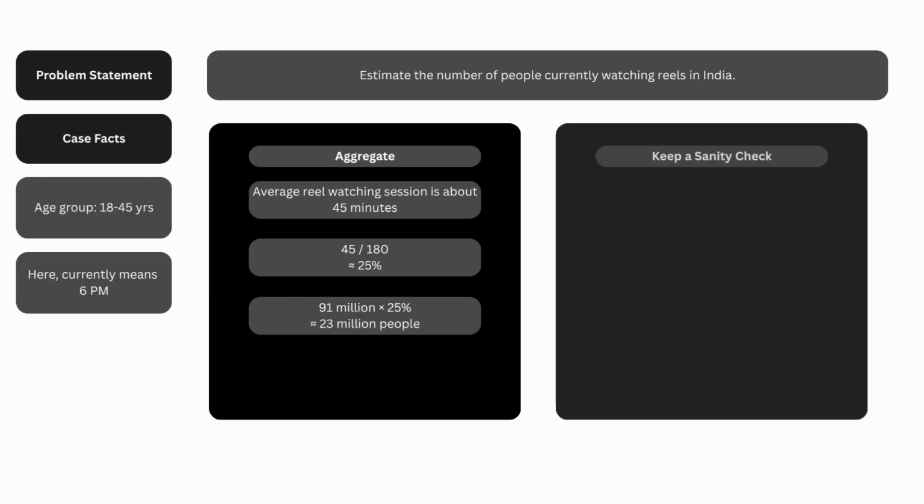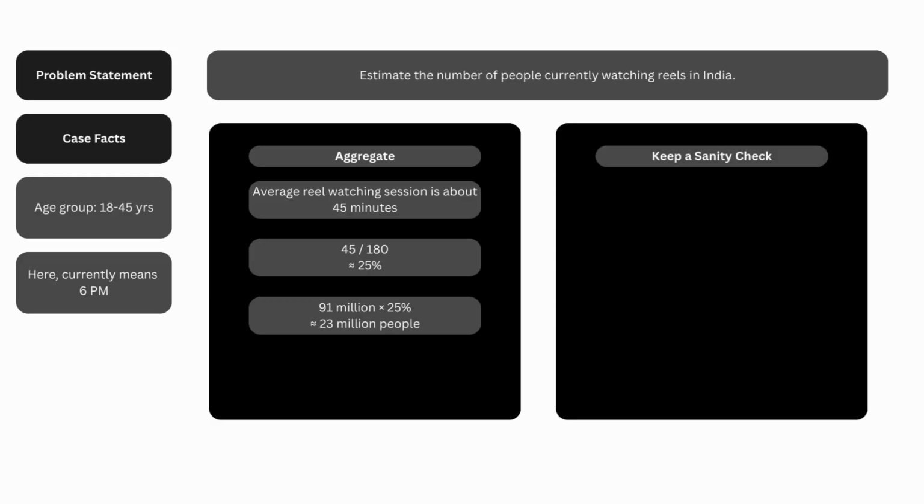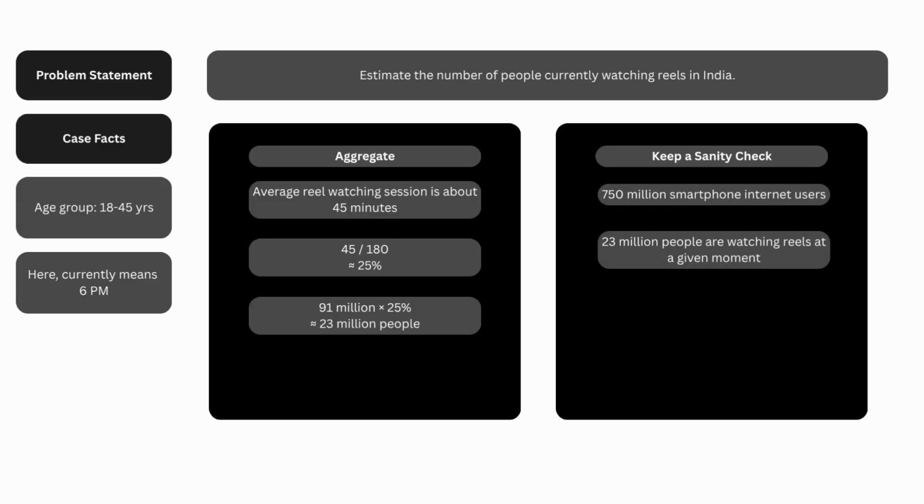The last step of the BREAK framework is a sanity check. India has roughly 750 million smartphone internet users. If around 23 million people are watching reels at a given moment, that means roughly 3% of users are active simultaneously. Considering how addictive reels are and how popular short form video has become, this seems quite reasonable. So our estimate holds up.